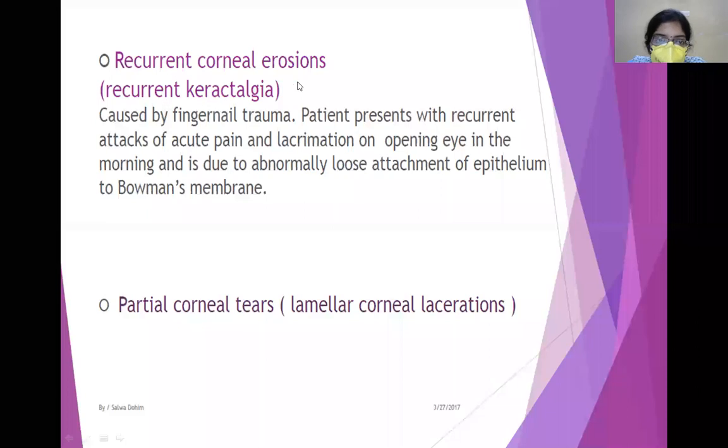Now, what is recurrent corneal erosion? Recurrent corneal erosion is again caused by fingernail trauma. Every day what happens is the patient will get up and he'll start complaining of acute pain and lacrimation on opening the eye in the mornings. Apart from underlying factors, the main factor is that the next layer after the epithelium is the Bowman's membrane, and there is abnormally loose attachment of the epithelium to the Bowman's membrane.